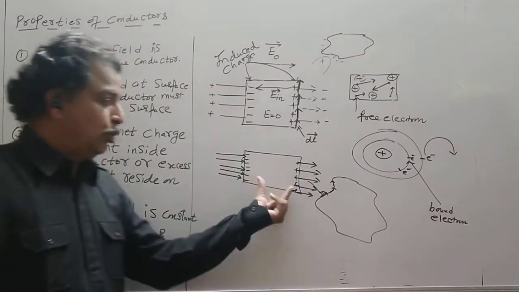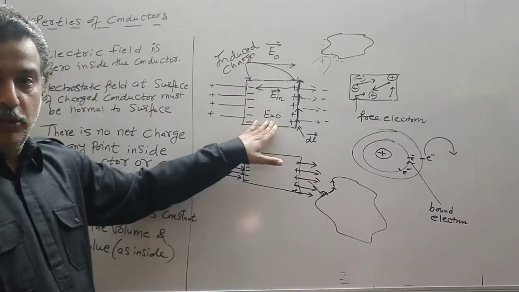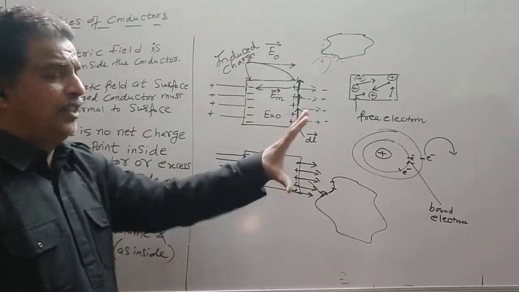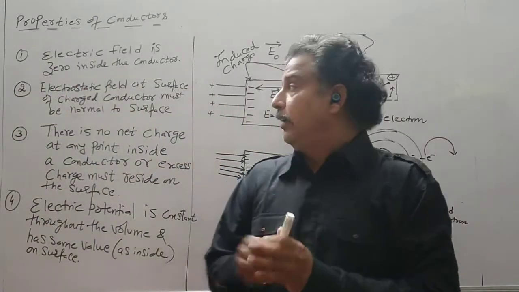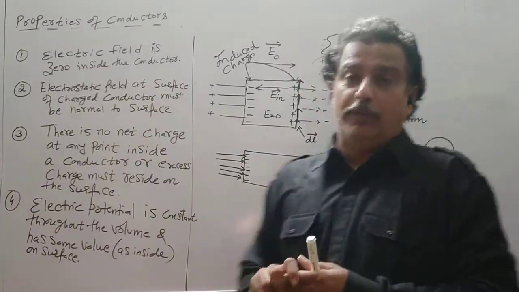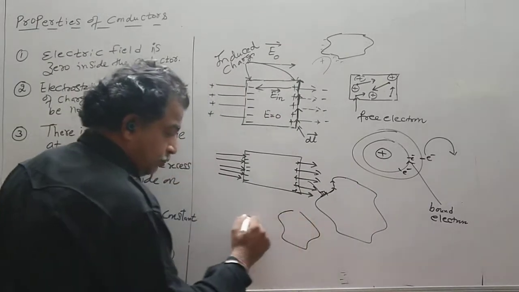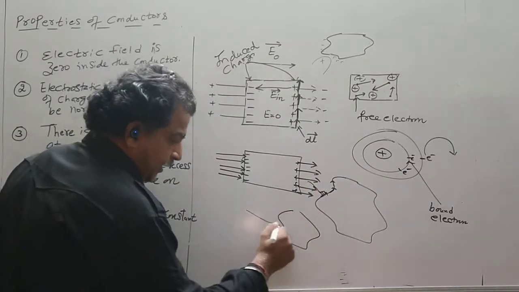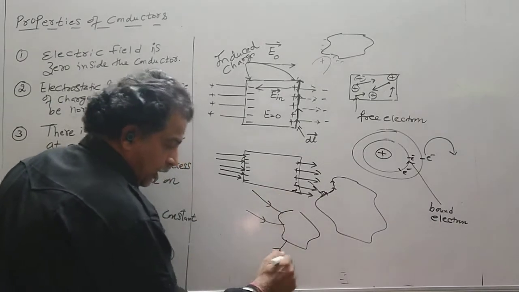Now these are the induced charges. So by the first property, the electric field inside is zero, and if the redistribution of the charges takes place, the electric field at the surface of the charged conductor must be normal to the surface. It is a necessary condition. So if you have an irregular shape, the electric field will be irregular like this. Now what will be the shape?